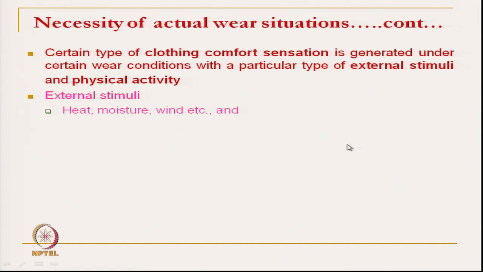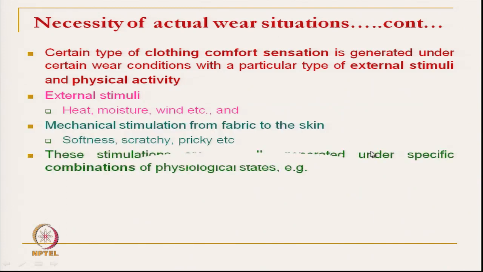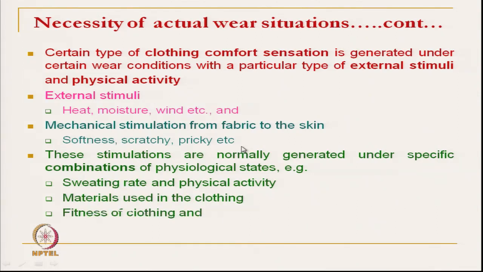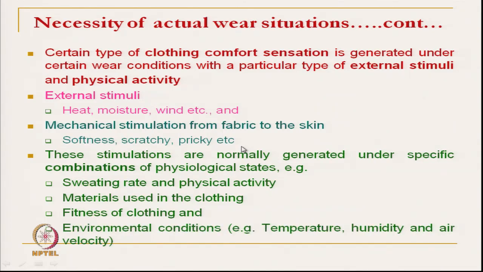The external stimuli is the heat, moisture and wind velocity, and mechanical stimuli is softness, scratchiness, prickiness. These are all different types of harsh or maybe rigid mechanical stimuli we can get.